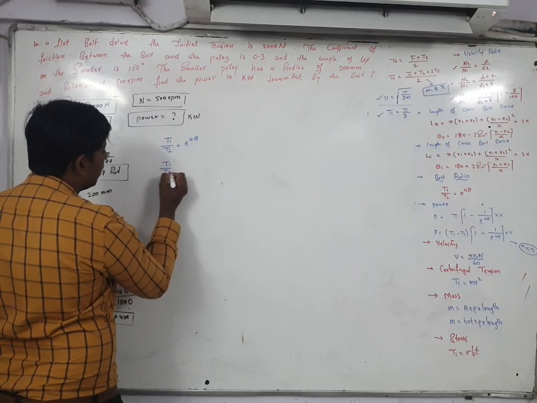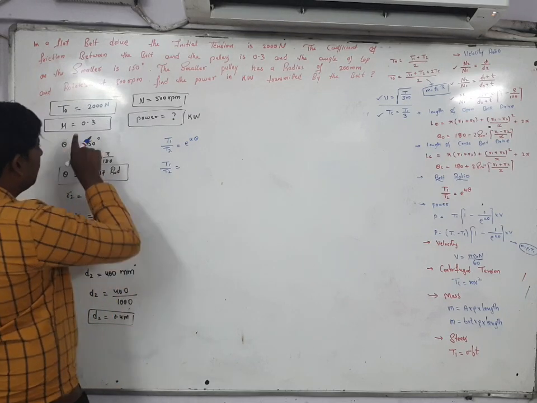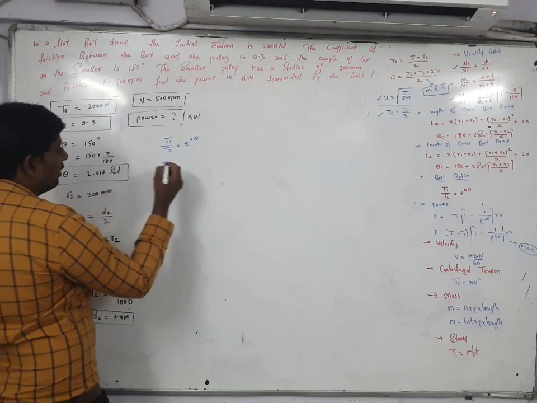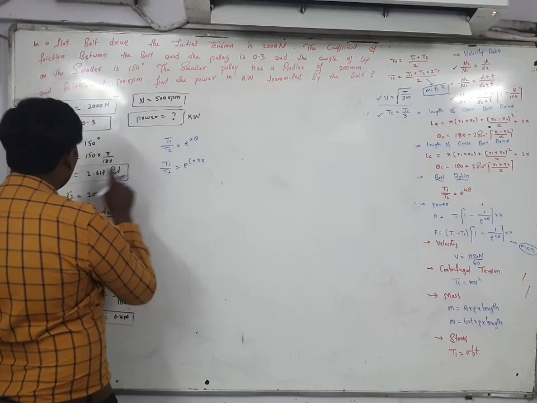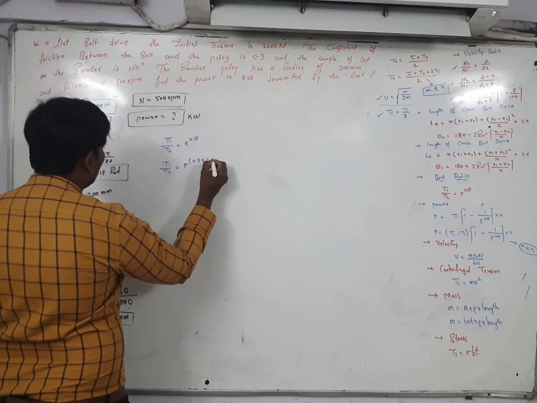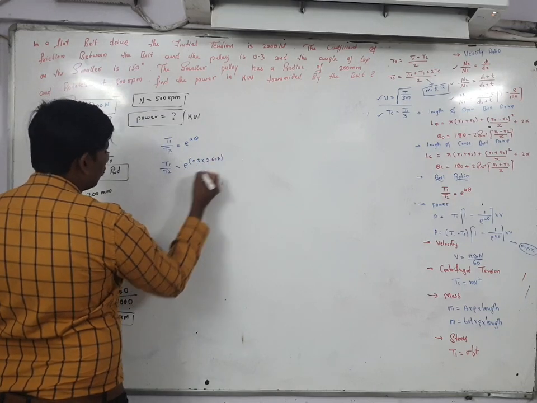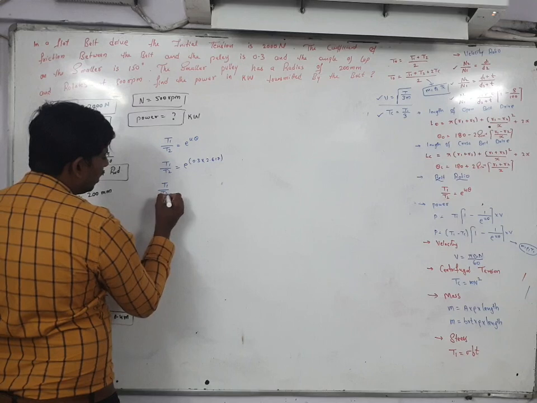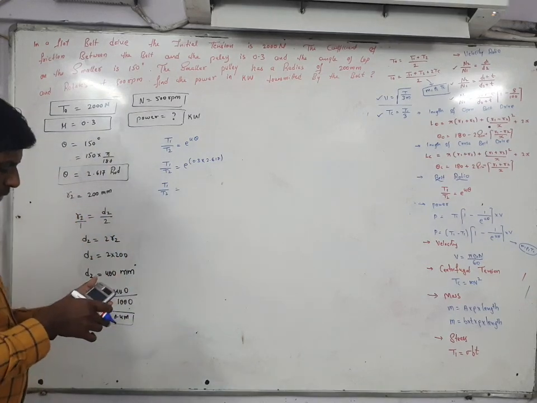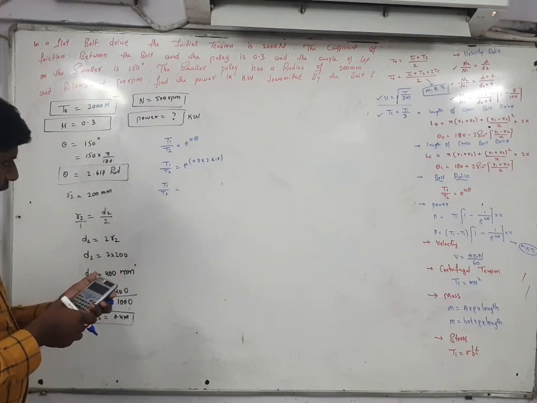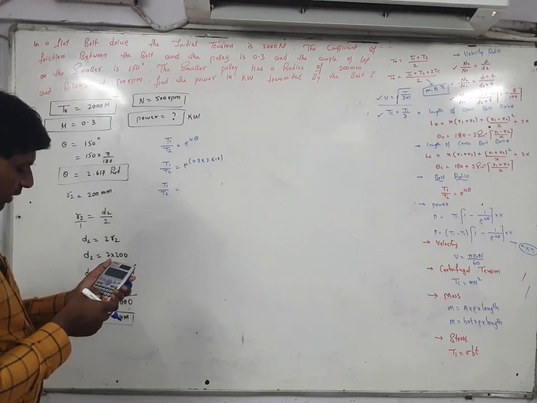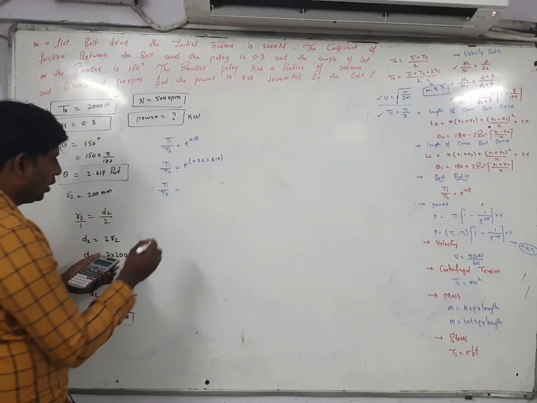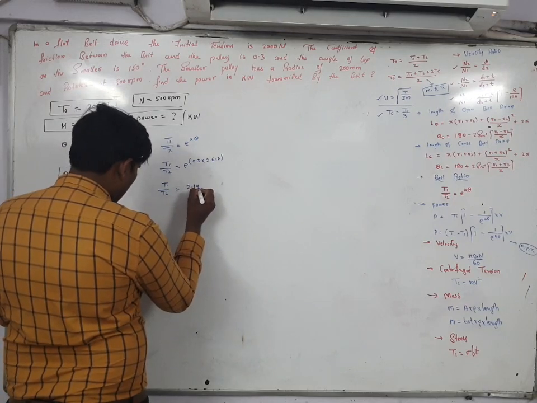Here mu value is equal to 0.3 and theta value is equal to 2.617. With the help of the calculator, solve this: e to the power of 0.3 into 2.617. So here you are getting some value, 2.192.